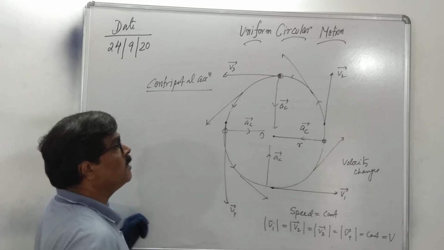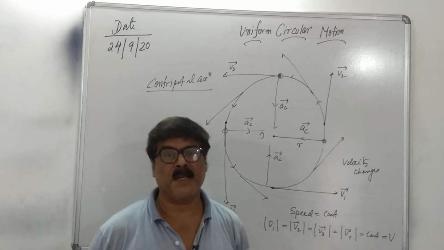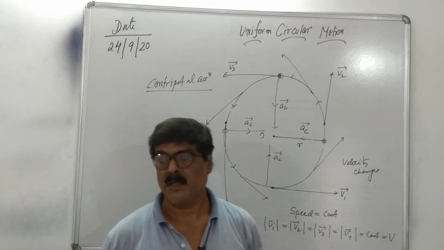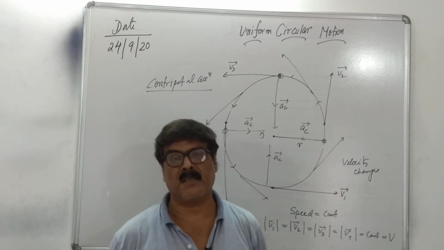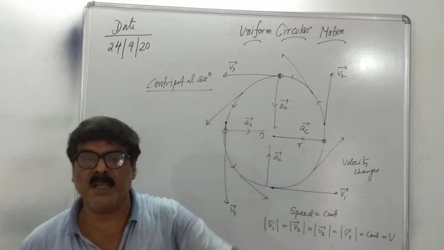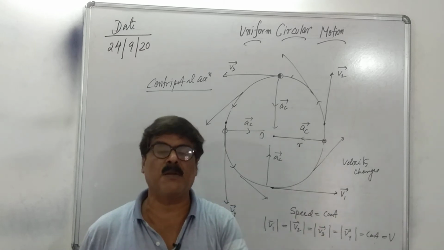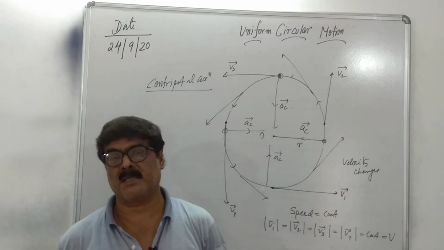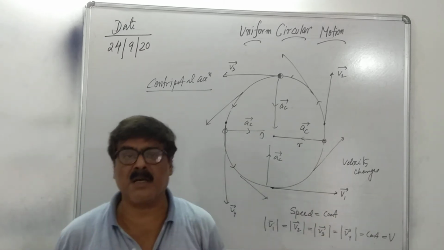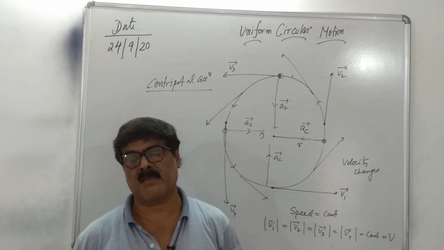Now, the best example of centripetal acceleration is an electron moving around the nucleus. Here also there is centripetal acceleration. Earth moves around the sun. Here is also centripetal acceleration.